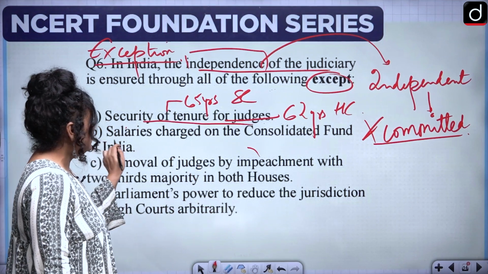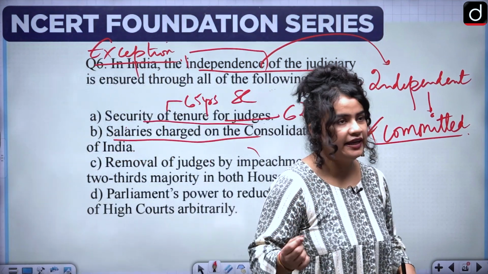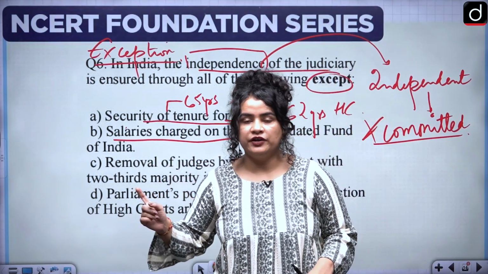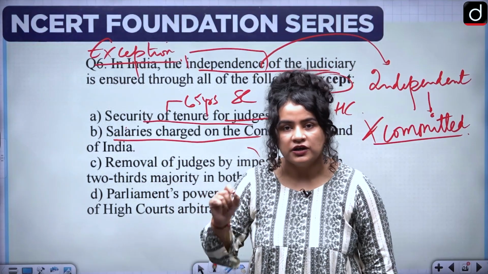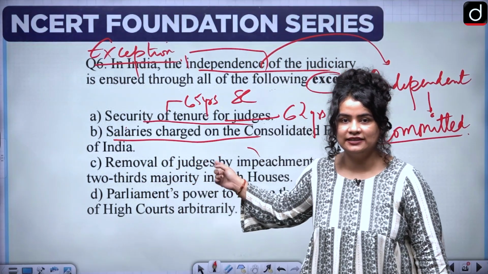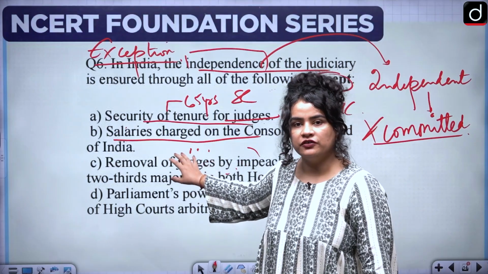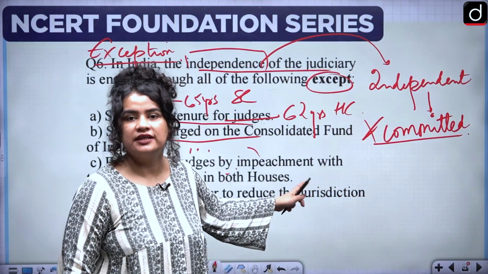B, salaries charged on the Consolidated Fund of India. Now, when I say that I'm charging the salary on the Consolidated Fund of India, it just means that you cannot vote to cut those salaries. In very simple terms, you cannot really have a vote to cut those salaries.